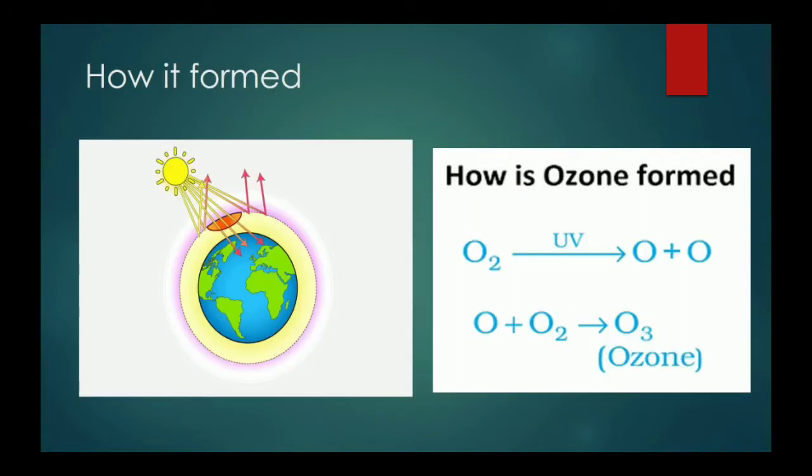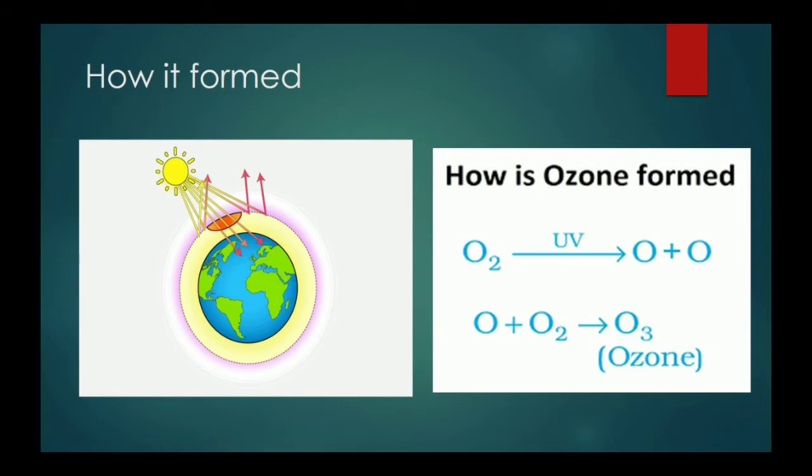From the sun, the rays are coming to us, and these rays contain ultraviolet rays. These ultraviolet rays, at the higher level, meaning the outer surface of the atmosphere, break down the oxygen. Oxygen molecules contain two atoms of oxygen. So ultraviolet breaks down the oxygen and converts it into atomic oxygen, and this atomic oxygen combines with oxygen and forms ozone.